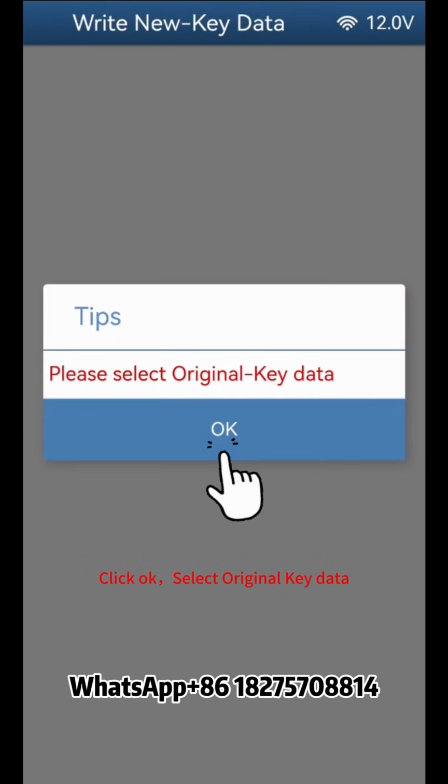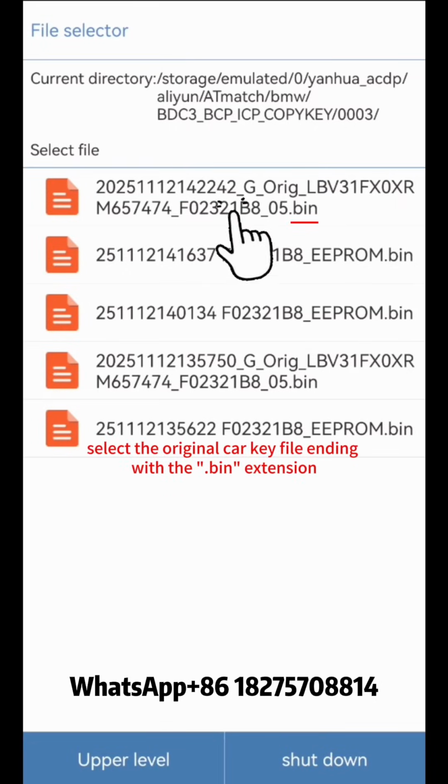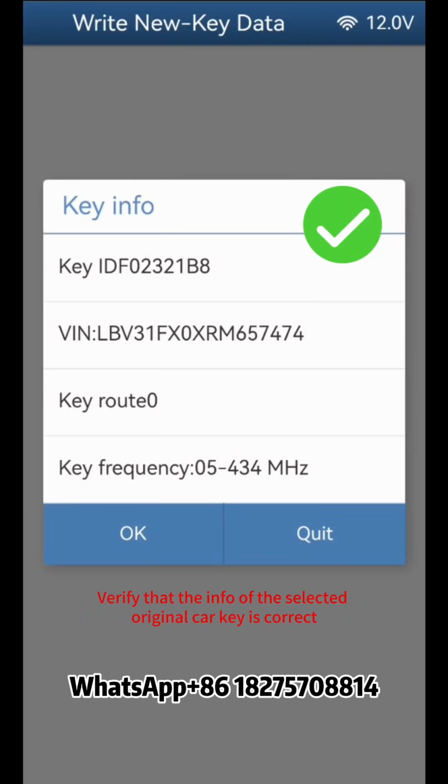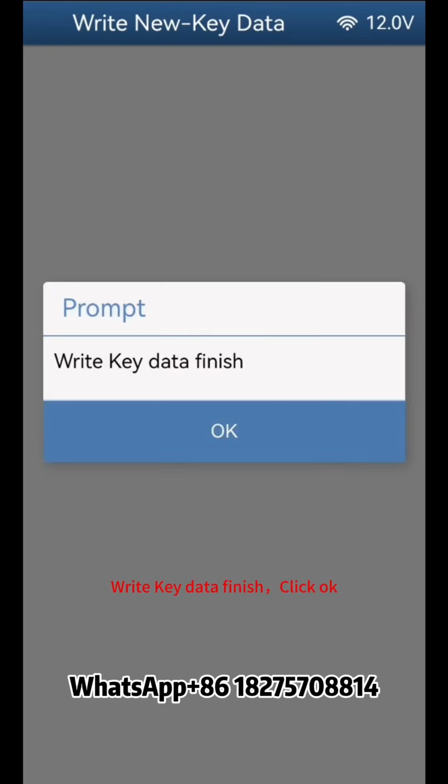Select original key data. Based on the date, time, VAN, and key ID, select the original car key file ending with the bin extension. Verify that the info of the selected original car key is correct. Click OK. Write key data finish. Click OK.